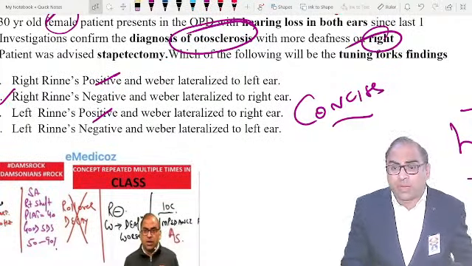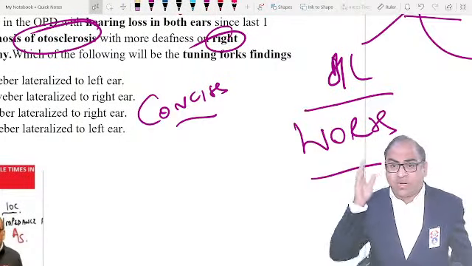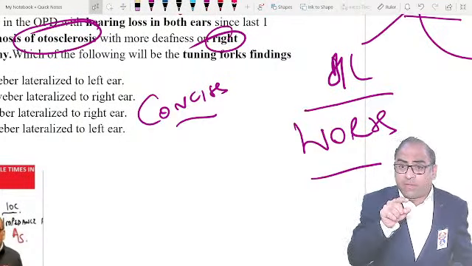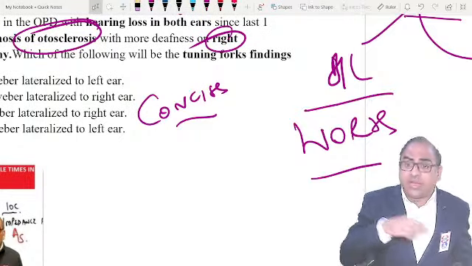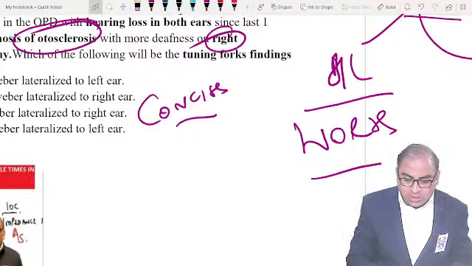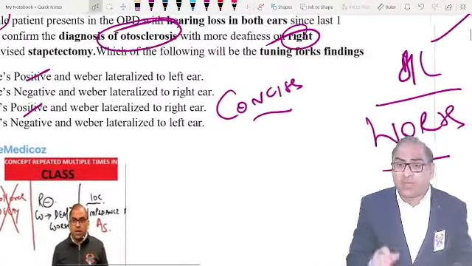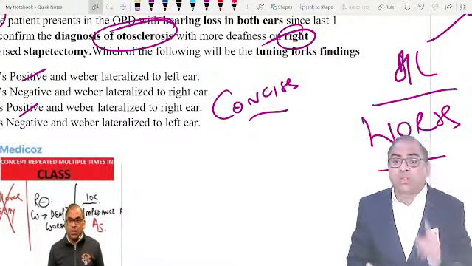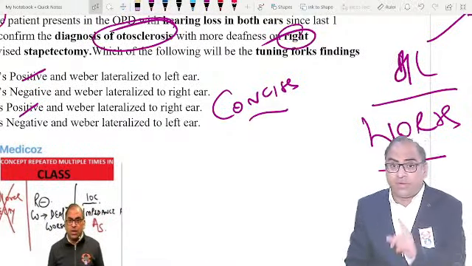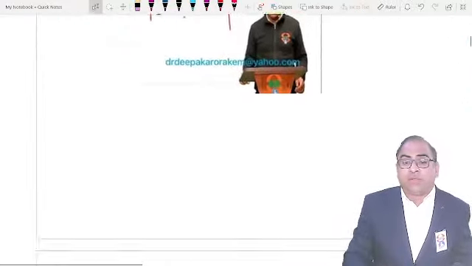Now coming back to the topic, if they have asked you before the surgery, it will be lateralized towards this ear. Now if it is asked after surgery, it will be to that ear which is not operated. I hope you are getting my point. Clear? Very nice. Coming to the next MCQ, and take my words, beta, yesterday's examination proved one thing: we have to revise, then only we will be able to apply the concept in the examination hall.